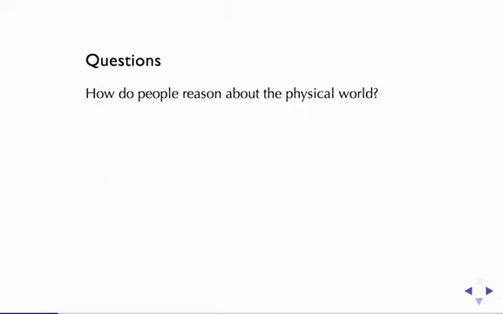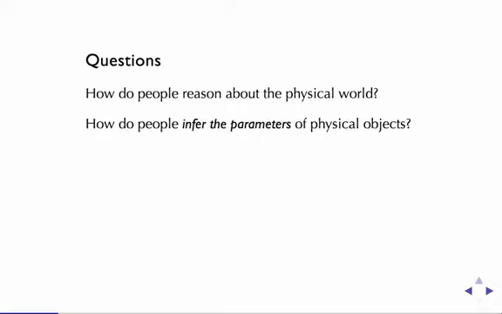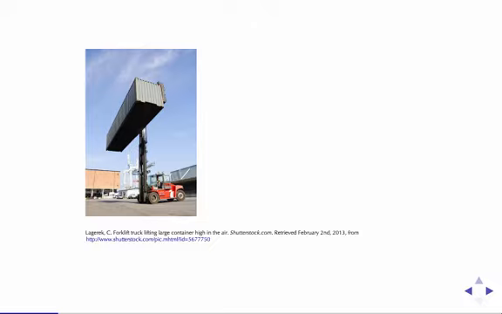How do people reason about the physical world? And, more specifically, how do people infer the parameters of physical objects? For example, this scene should cause you to make a strong inference about the mass of the forklift, the storage container, or possibly both. In order for this to be stable, the forklift must be very heavy, or the storage container must be very light. How is it that people are able to make such strong inferences from a static image?